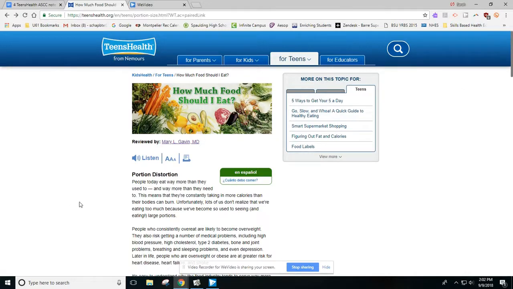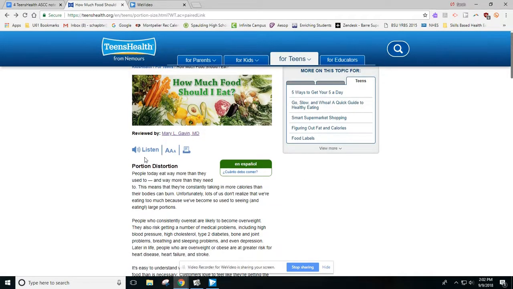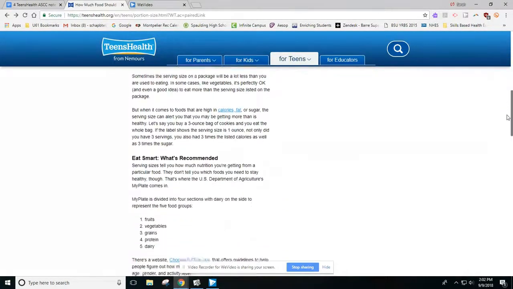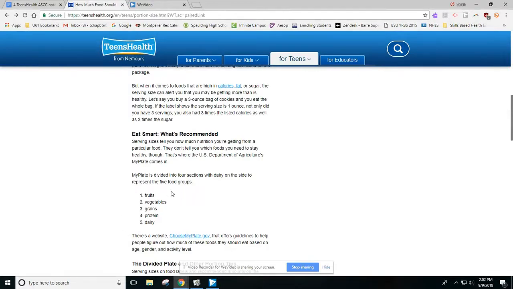So it's not just about eating enough vegetables. True, eating vegetables is good for you, but there's a lot more to consider than just eating vegetables. We also want to make sure we don't go overboard on other things. So they're giving us lots of different things to consider. Like we mentioned, portion distortion, serving sizes, reading food labels, getting a variety of foods, making sure all 5 are on your plate every meal. So it's not just one quick answer. They're giving us pretty good information about a variety of different factors that go into consideration here.